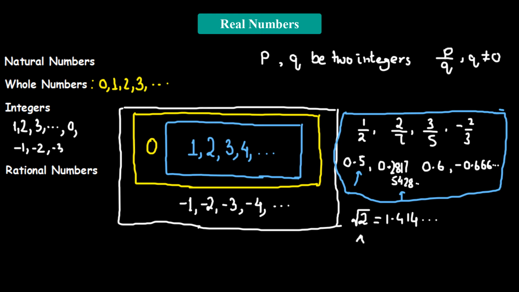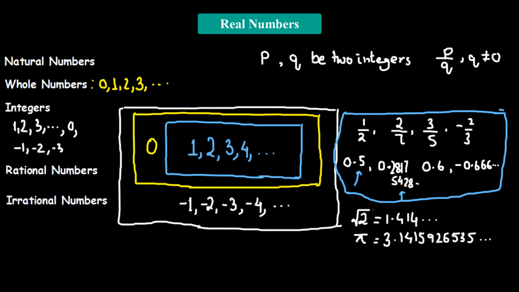There's another irrational number, the most famous one, which is pi. You can see that pi has a non-repeating, non-terminating decimal: 3.141592653. You can see there is no sequence to it. It's going to go on, and it looks almost random how the digits come. Such numbers are called irrational numbers.